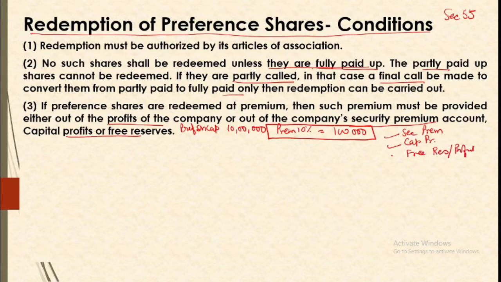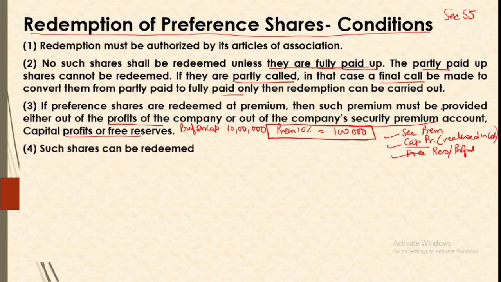Now this is the order that we are going to use. We'll first use securities premium, then we'll use capital profits, and then we'll use the free reserves. Now when we use capital profits here, we must remember it must be realized in cash. If your capital profits are realized in cash, then only we can use them, otherwise they cannot be used. Like when you go for say sale of investment, you get a profit there. Now that profit can be used because you are realizing it in cash. But if you go for say revaluation of investment, now any profit arising on revaluation is not realized in cash, so that cannot be used. So we'll have to make up for this loss.